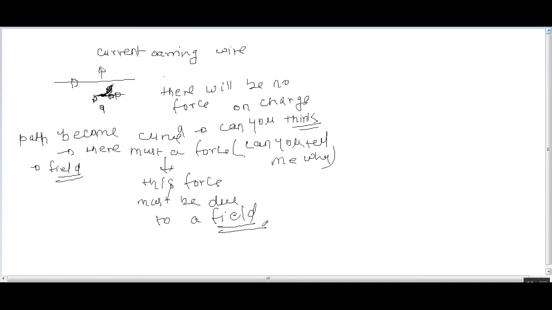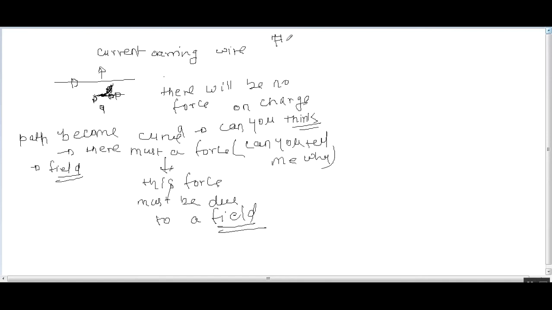And here two things happen. If this force were due to an electric field, the force should act on a charge at rest, but this force only comes into the picture when the charge is moving.